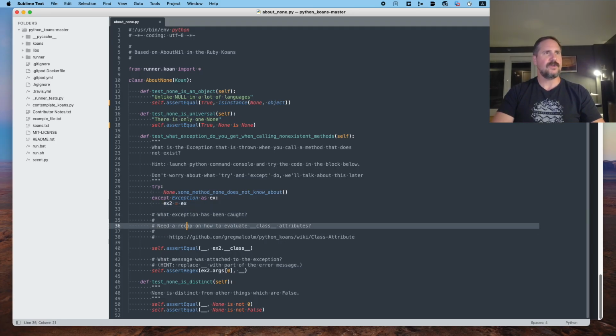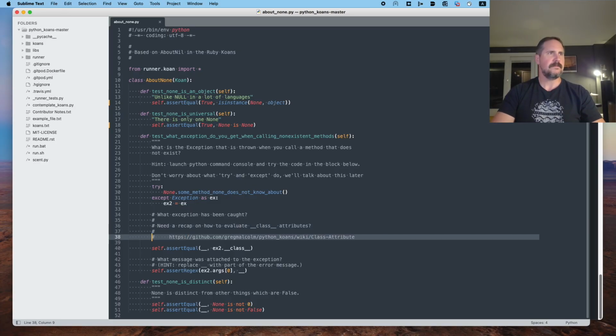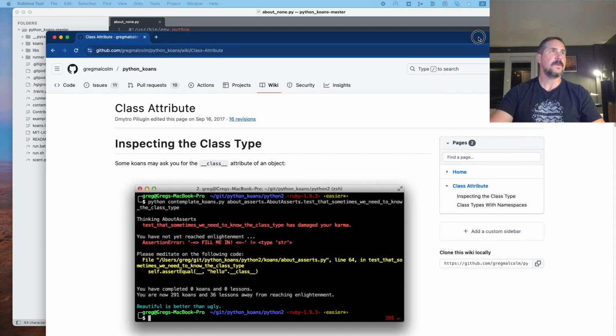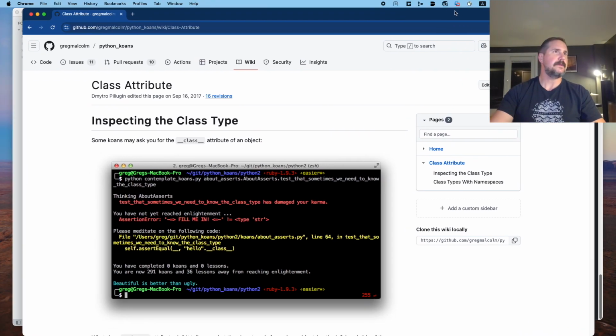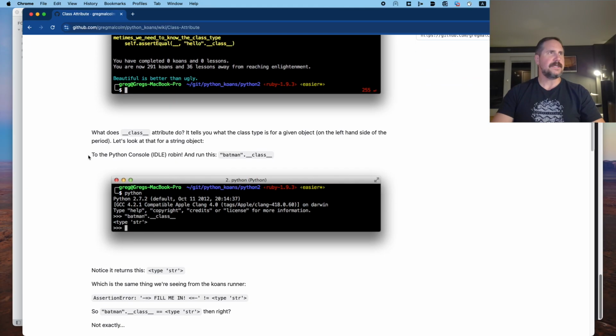Need a recap on how to evaluate class attributes? Do we? We can go look at it real quick. Let me pull up a browser window here. All right. Class attribute, inspecting the class type. Some Koans may ask you for the class attribute of an object. What does the class attribute do?